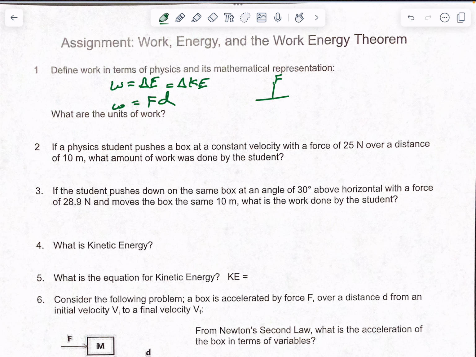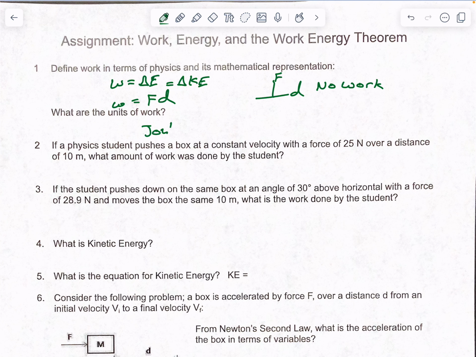If your force and your distance are perpendicular, this would be a no work scenario. So what are the units for work? Okay, so we talked about joules, characterized by the letter J, or force times distance, that would be newtons times meters. So either one is acceptable, whichever one you prefer.